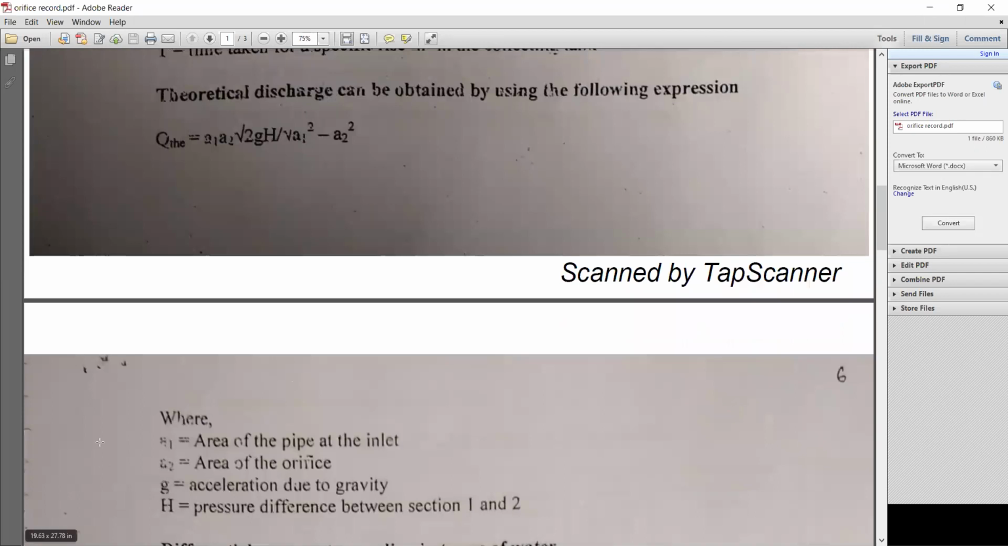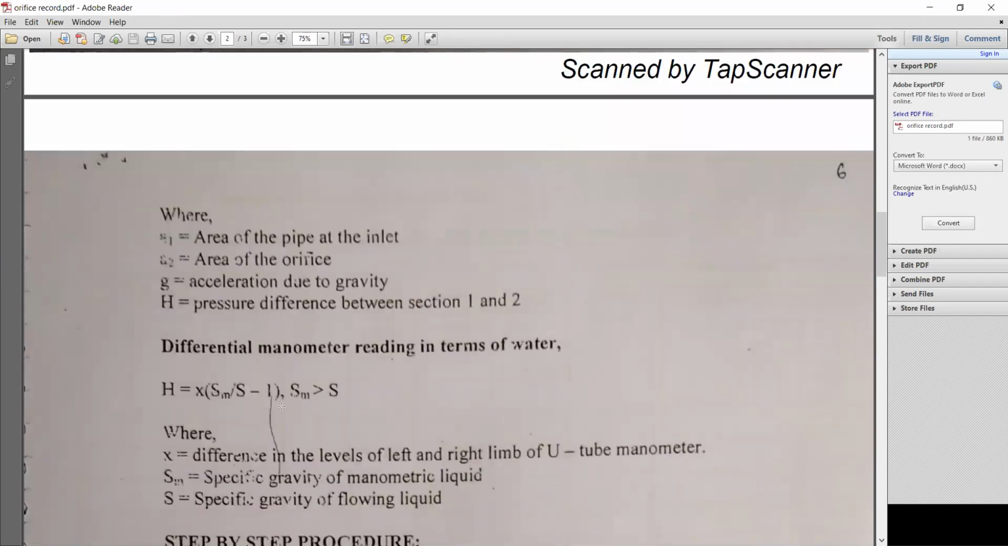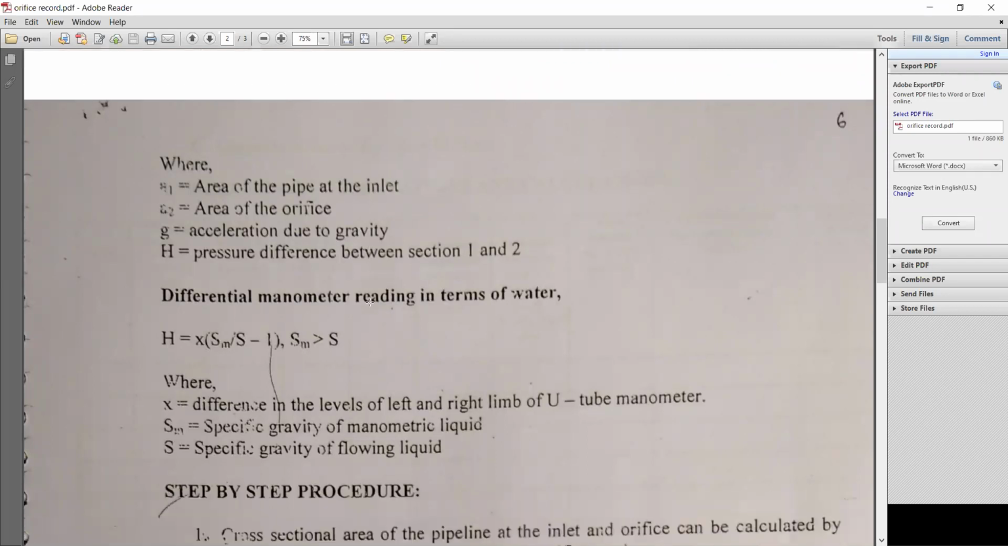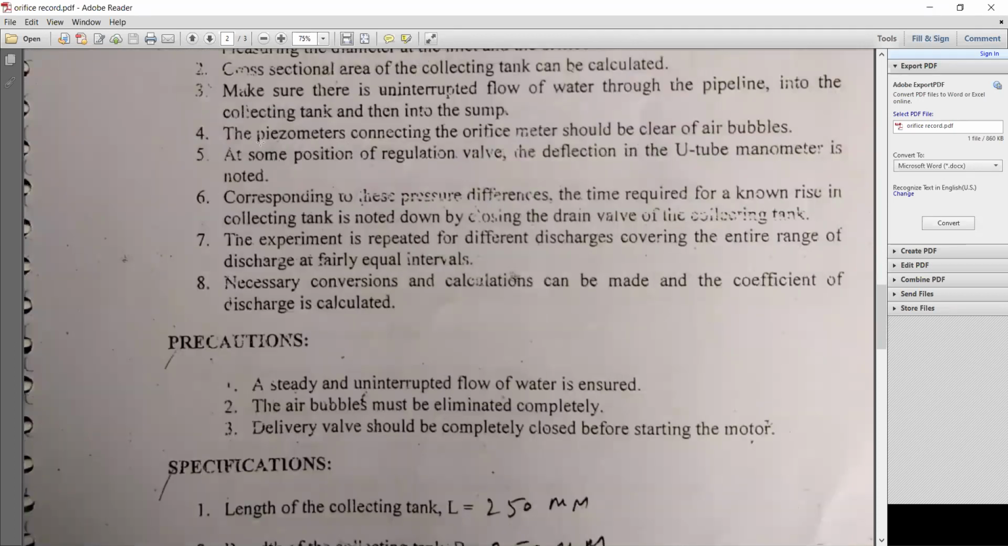Next, the terms we need: A1 is the area of the pipe, A2 is the area of the orifice, G we know, H is the pressure difference between H1 and H2. This is the formula for calculating capital H: X into SM by SW minus 1, where SM is 13.6 and SW is 1. These readings you will get from your experiment, X being H1 minus H2. This is the procedure; already we have seen how the experiment is conducted. These things you need to write in your record.